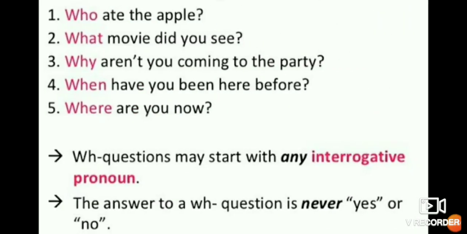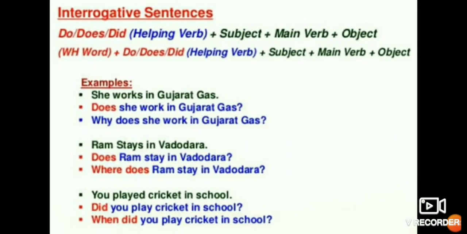So don't get confused. Now, a WH question may start with any interrogative pronoun that you can see here. Who ate the apple? What movie did you see? Why aren't you coming to the party? Where are you now? So these all are interrogative sentences, isn't it? The answer to a WH question is never yes or no. Okay? It never comes down to yes or no.